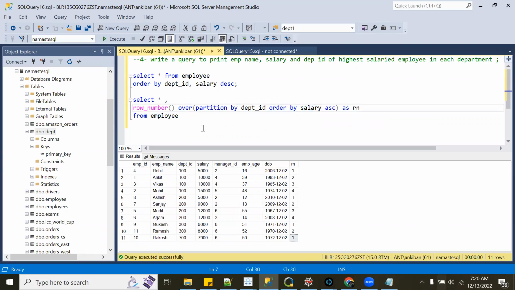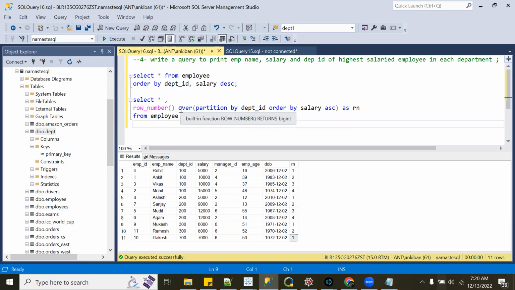Are we clear on this syntax? What does each of these keywords represent? What is row number? What is partition by? What is order by? How are they used together? Anyone? Yeah. Hi, Ankit. Can you just repeat again because I just joined late? Yeah, so we are talking about window functions.